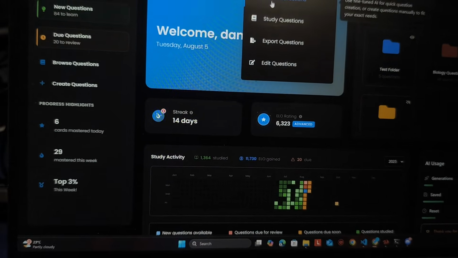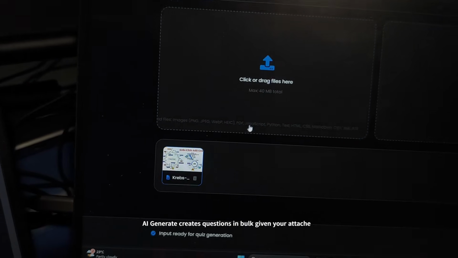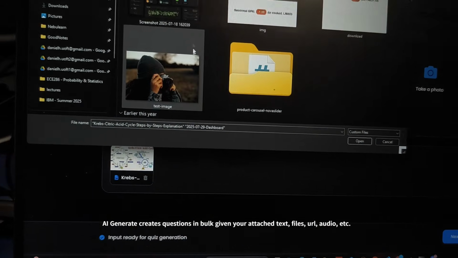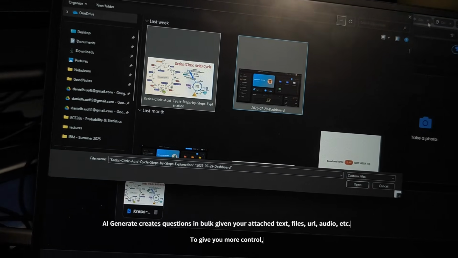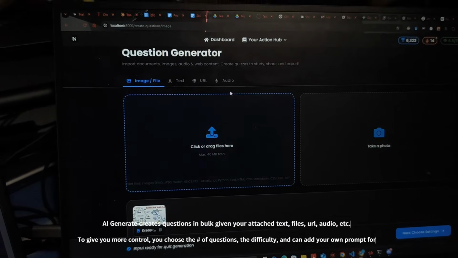One other way I can create questions is with AI generate. So right now I already have attached my little Krebs cycle diagram, but I can add other files. I can add basically any files: screenshots, images, PDFs, even code files, text files.